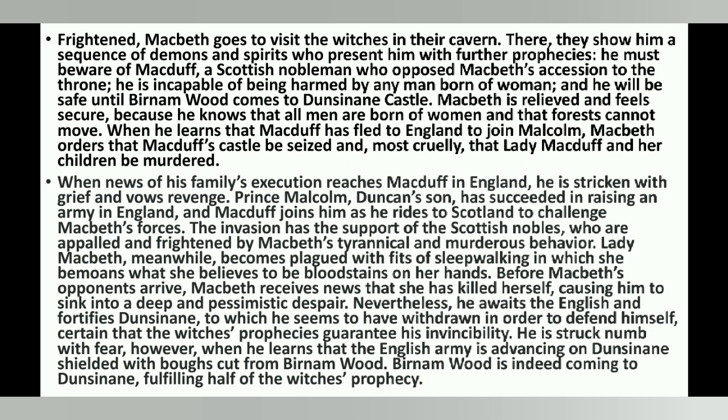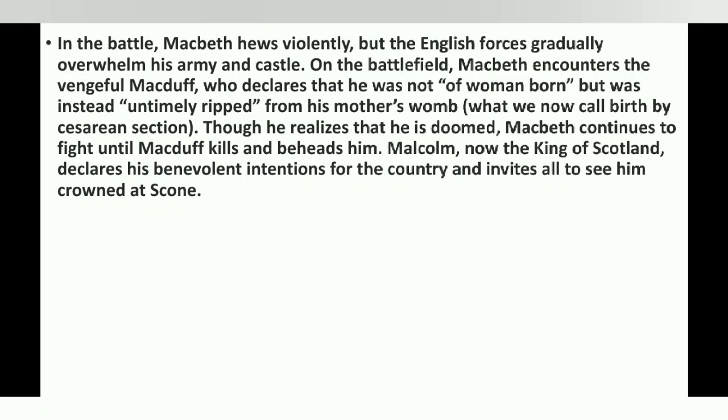He is struck numb with fear, however, when he learns that the English army is advancing on Dunsinane, shielded with boughs cut from Birnam Wood. Thus the battle begins, and in the battle, Macbeth hews violently, but the English forces gradually overwhelm his army and castle.